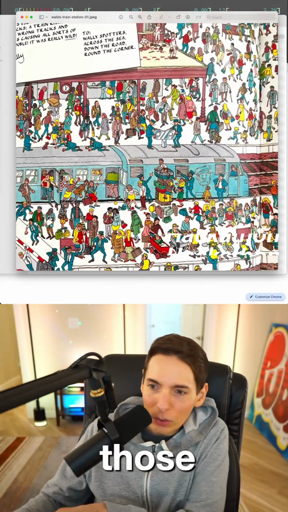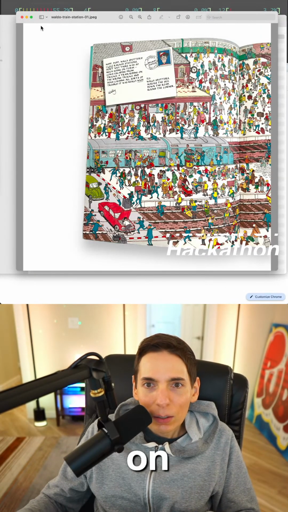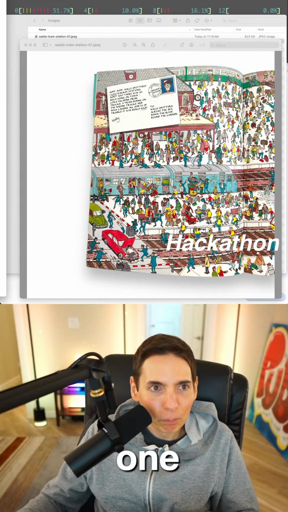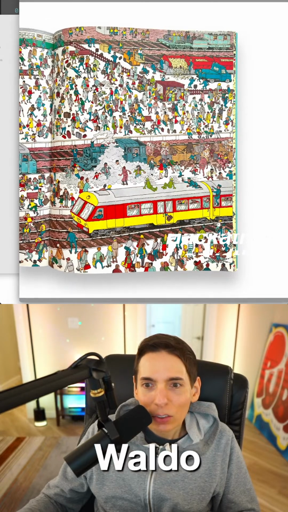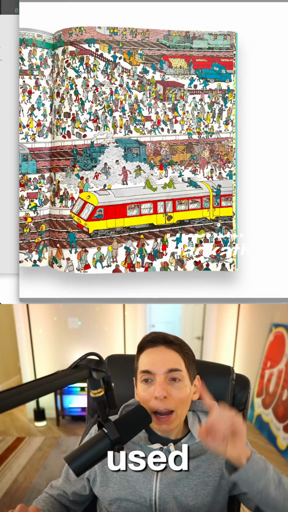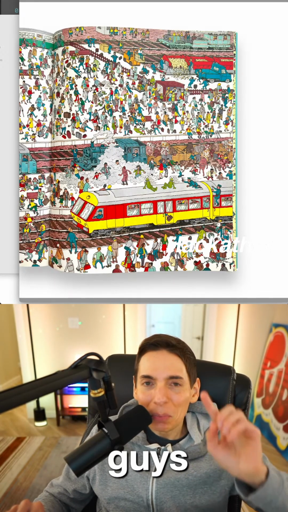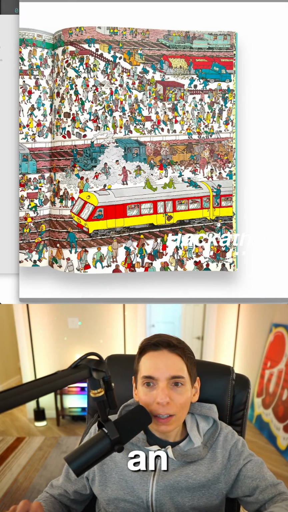So this is one side of the book, right? Waldo's usually on the other side. Waldo's actually in this other page here. So we'll open up this other one. Here we go. Here's the other page where Waldo actually is. So I did find they moved Waldo. He used to be in a different spot. I remember because this task has been done before in the past, you guys. Someone has tried to make an AI or a Waldo finder.